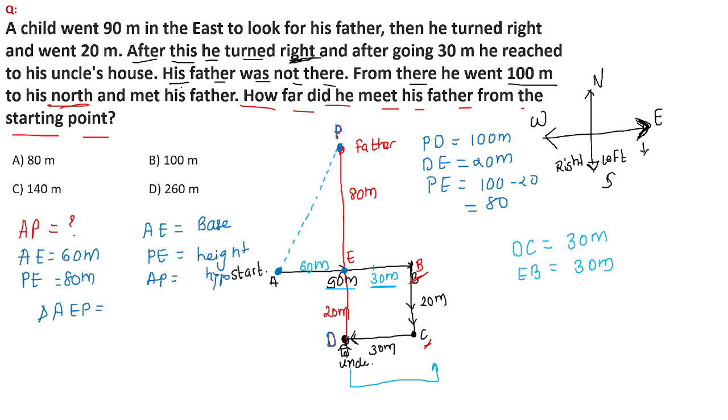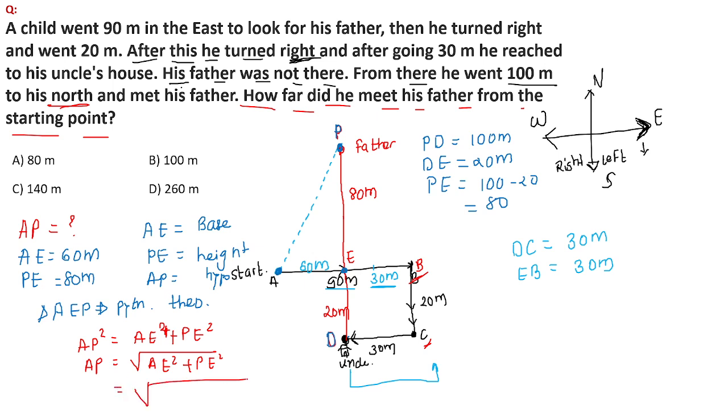As per the Pythagoras theorem, if I apply the Pythagoras theorem in triangle AEP, you will get the hypotenuse square, that is AP square, equal to AE square plus PE square. So AP will be equal to under root of AE square plus PE square. So what is the value for AE? The value for AE is 60 meters. So 60 square plus 80 square.